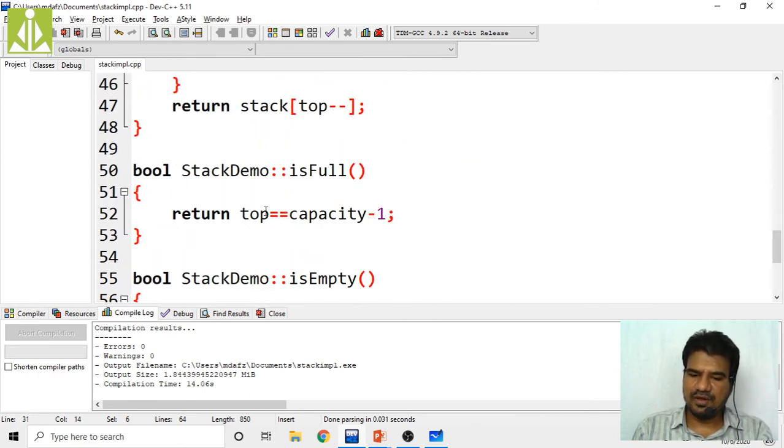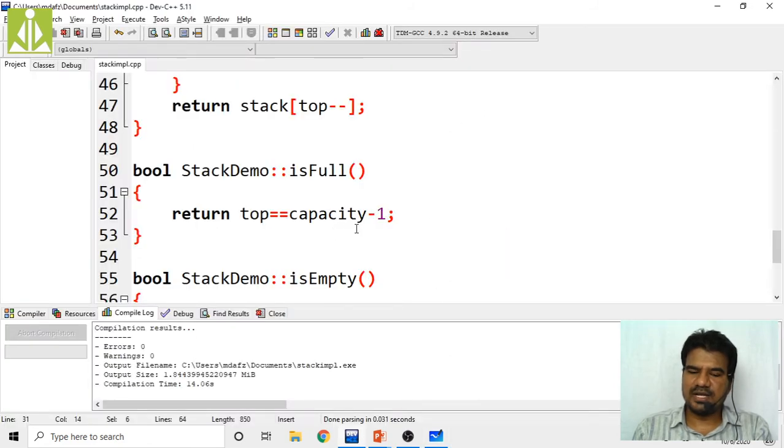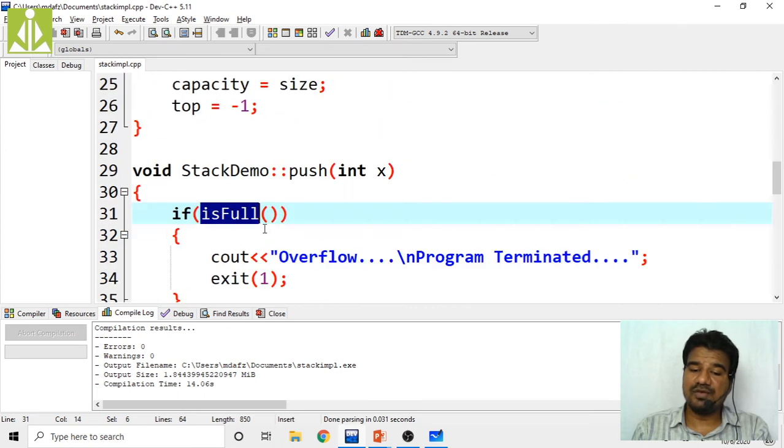So inside isFull, top equals to capacity minus 1. What is my capacity? Capacity is 3, isn't it? You can check over here, capacity is 3. So 3 minus 1, that is 2. This entire thing will become 2. So top, which is minus 1, equals to 2 is false, isn't it? It is false. So what will happen? This isFull function will return a boolean value false, and that same boolean value will come to this location.